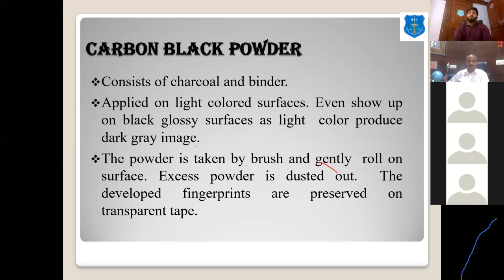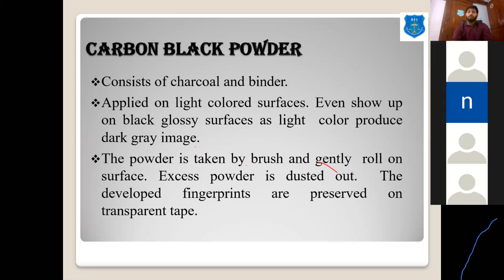So how do we develop? Sir, what is the binder present in the charcoal black powder? See, there are different binders. Okay, so a lot of binders are there. So any binder can be used which can stick or which can absorb the moisture, means the water content.